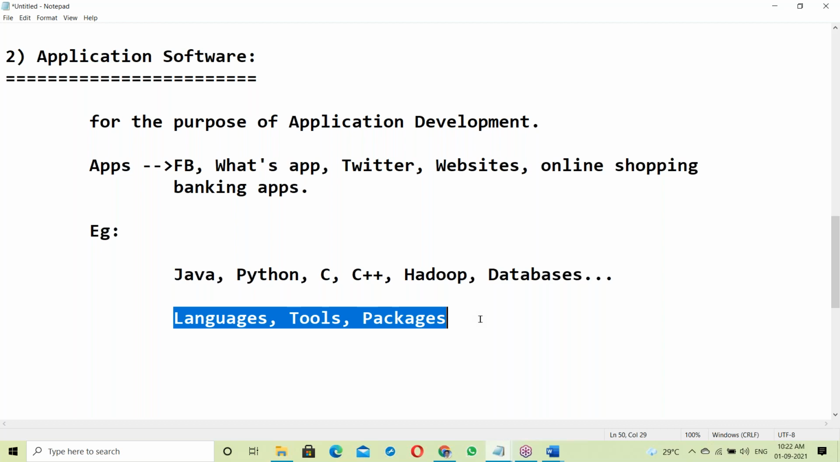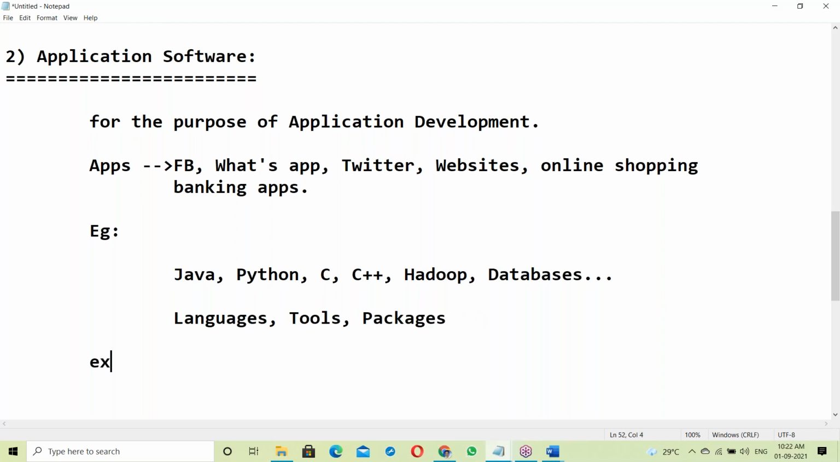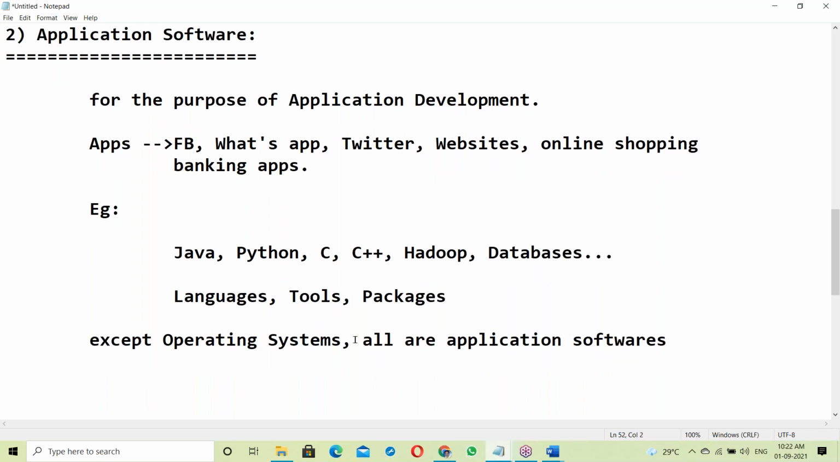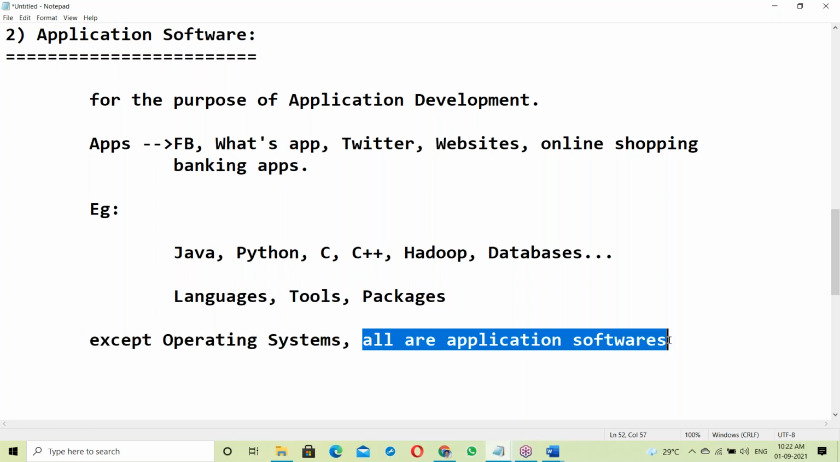Simple. There are many technologies in the software field, so which is exactly application software? Very simple: except operating systems, all are application softwares. That's it, simple points. Except operating systems, all are application softwares.